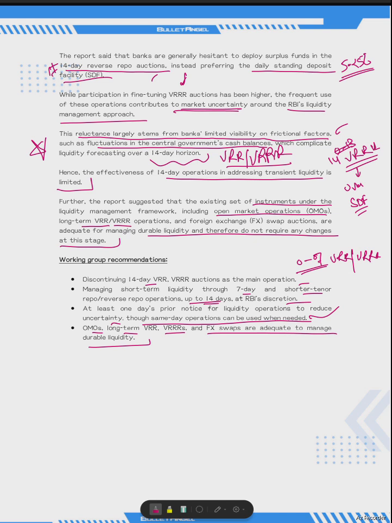Hope this video helped in gaining the concepts, knowing the current economic scenario, especially with reference to RBI's liquidity management, various concepts, various definitions, and how things move, and especially with reference to this committee's suggestions on weighted average call rates.